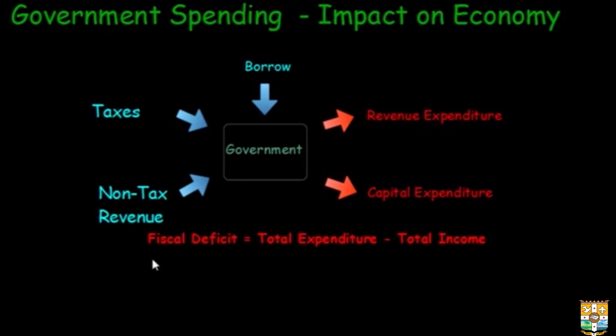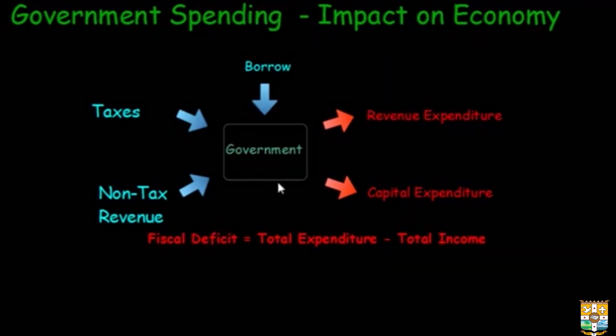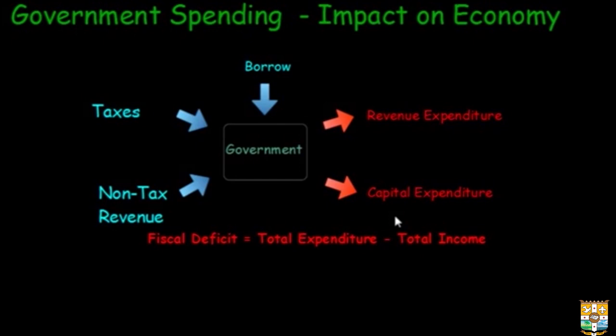Now, fiscal deficit, if kept under check, is not necessarily a bad thing. Because if the government is mostly spending money in capital expenditures, even though it is running a deficit, the government is playing the role of creating assets in the economy. These assets in the economy will give returns in the long run. So even though the government is running a deficit and is borrowing money, if it is spending most of its money in capital expenditures, in asset formations, these assets are likely to bear fruit in the near or the medium-term future.